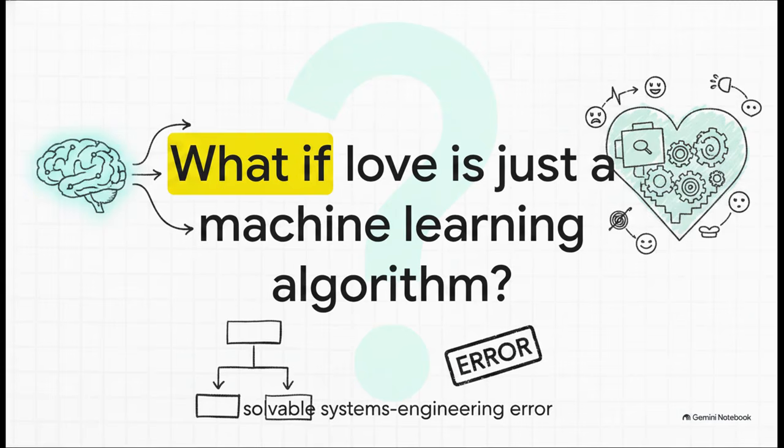So, what if falling in love is actually just a machine learning algorithm? Seriously, think about it for a second. We've all been there, right? The sweaty palms, the racing heart, those agonizingly awkward silences on a first date. But what if we completely reframe that whole messy, universal experience of romantic jitters?